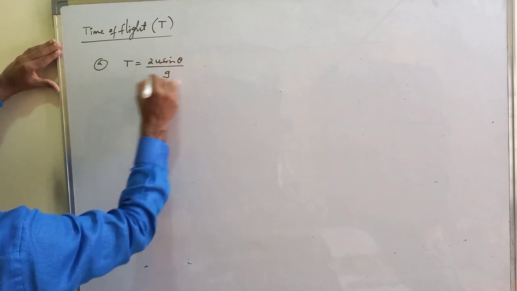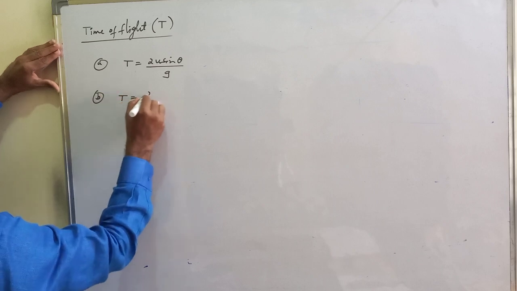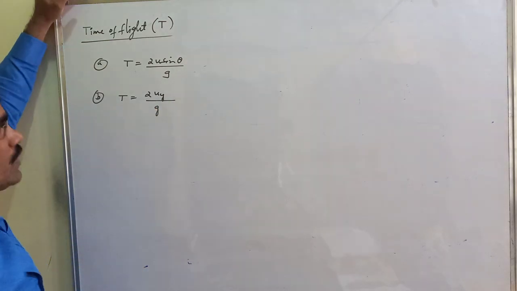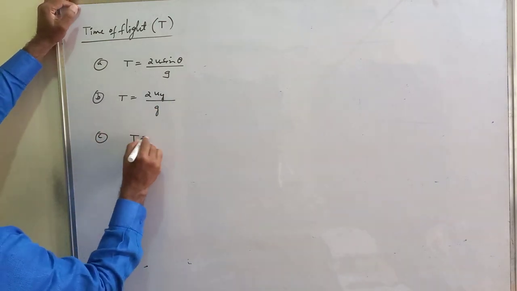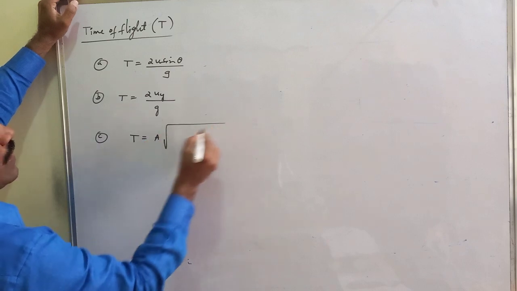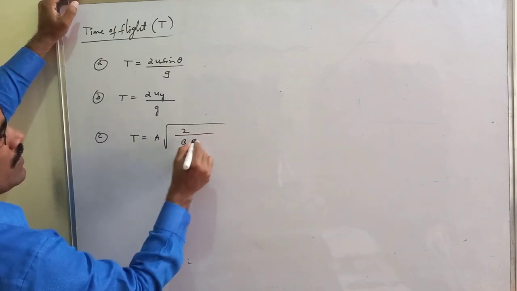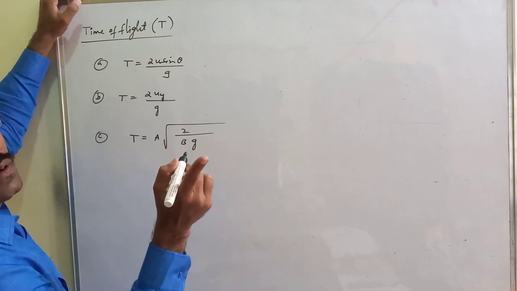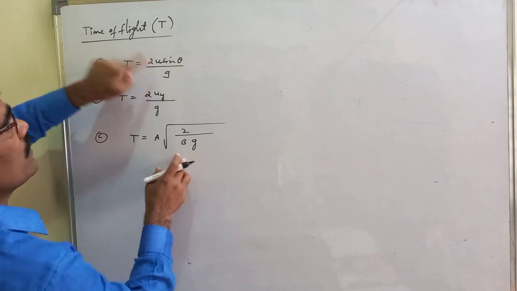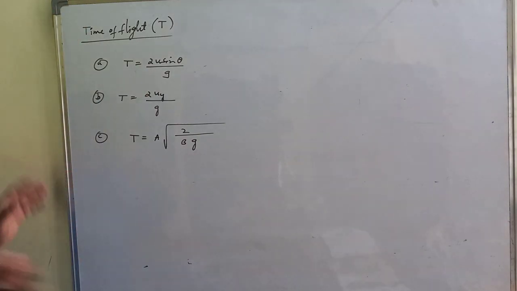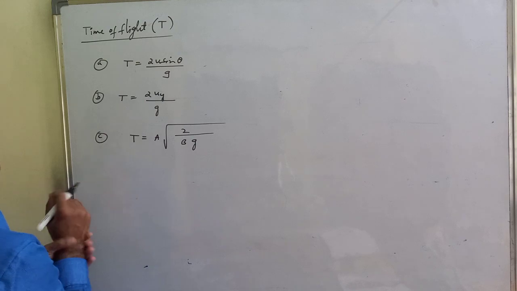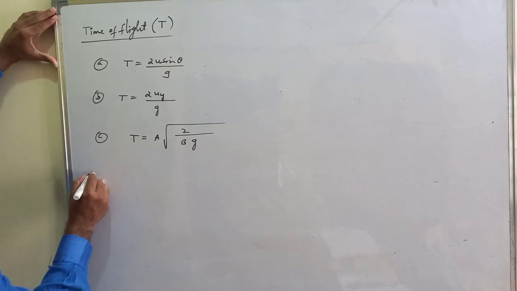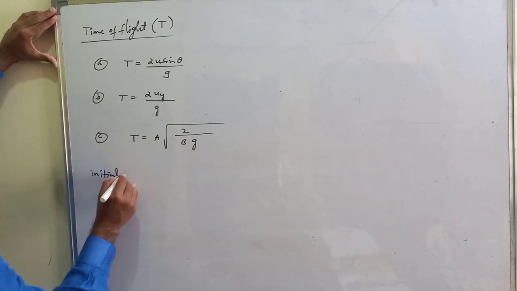In terms of uy, it is 2uy by g. Then time of flight in terms of a and b: T equals a root over 2 by bg. A is tan theta, B is g by 2u square cos square theta. Substitute, we get this only.